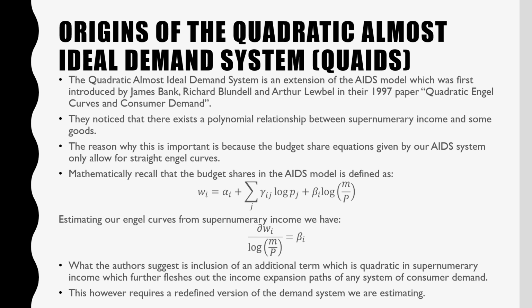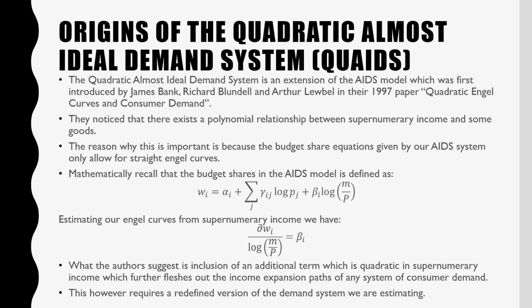Engel curves. Mathematically, recall that our budget shares in our AIDS model are defined as the following, where our budget share for good i is equal to alpha i plus the summation over all prices j times gamma ij plus beta i times log m over p, which is our index of supernumerary income. Estimating our Engel curves from our supernumerary income, we have beta i, which is a straight line slope coefficient.